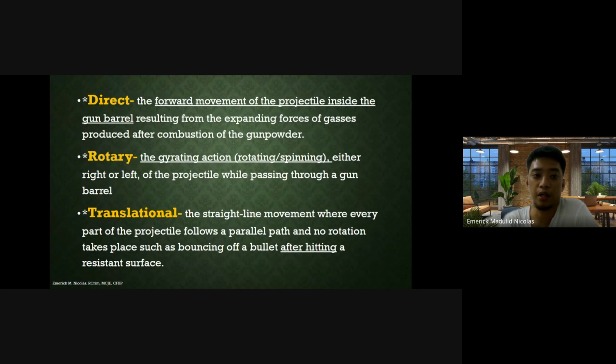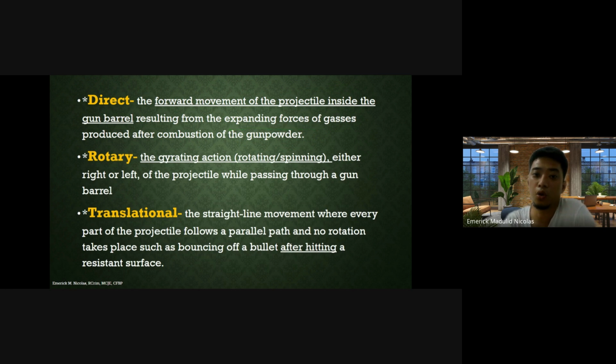Direct motion is the forward movement of the projectile inside the gun barrel, resulting from the expansive force of gases produced after the combustion of the gunpowder. Meaning there is no direct motion, no forward movement, if there is no burning gunpowder, because without burning gunpowder there will be no expanding force of gases.